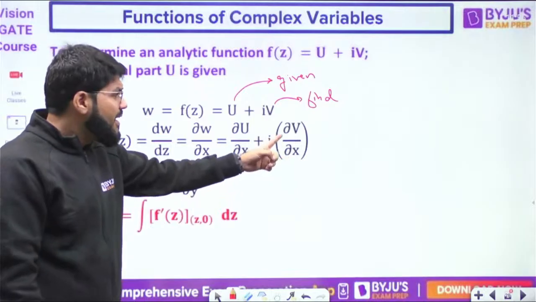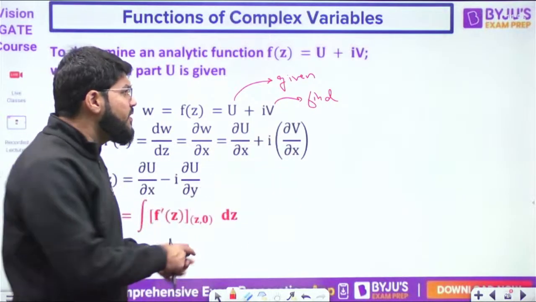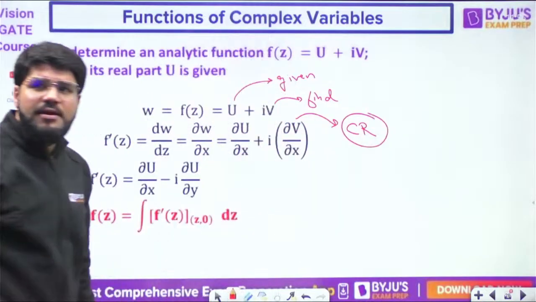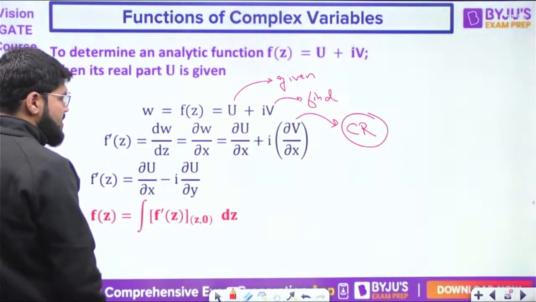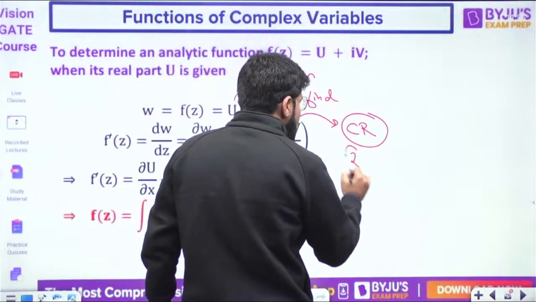Okay, but del v by del x is not given. Only u is given, so we can find del u by del x. But v, how will you find v? Here you will apply the CR equations. Okay, as per the CR equations, which CR equation? Second CR equation.